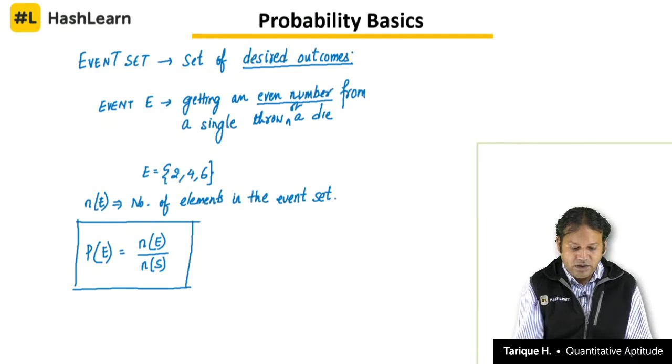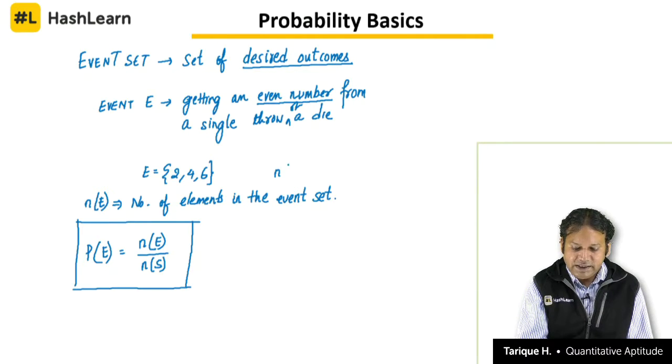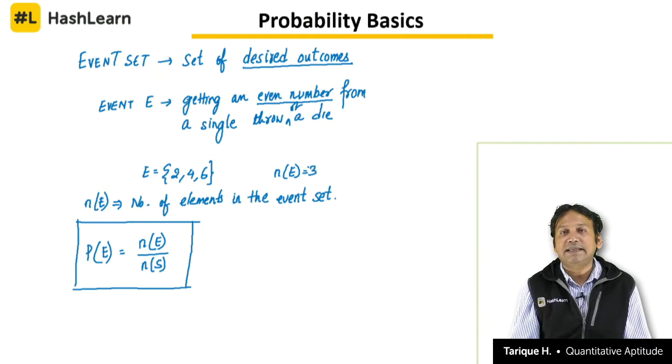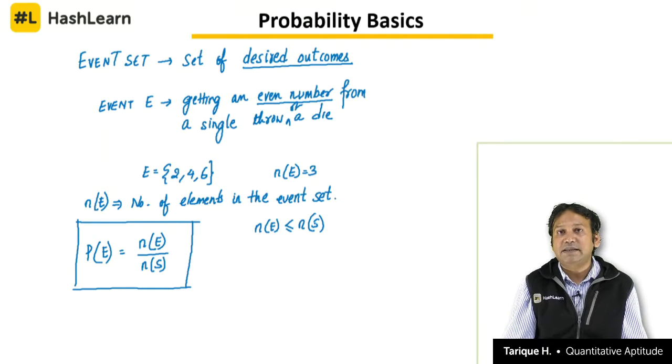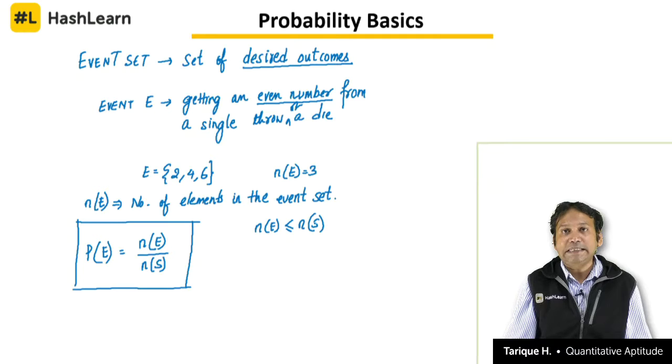Clear? So, the number of elements in the event set will always be less than the number of elements in the sample space. So, we say n of E is less than or equal to n of S, because the event set is a subset of the sample space.